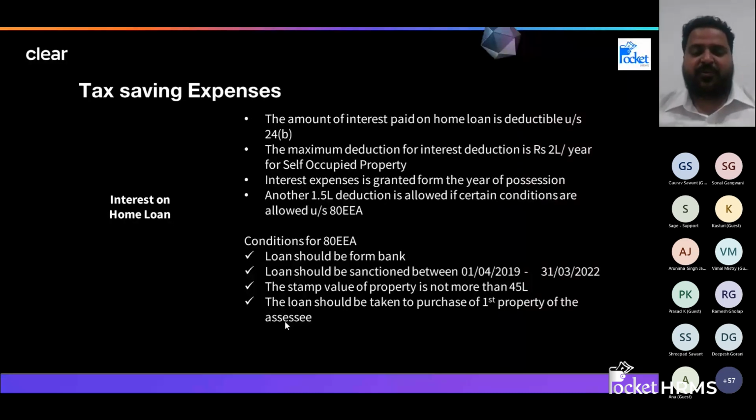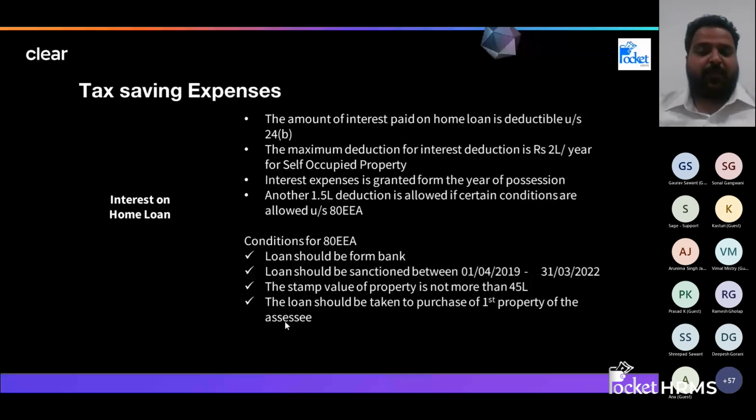I think this is very common. We should be knowing this. So you can claim the principal component under 80C. The entire limit of 80C is 1.5 lakhs. But in case you have a let out property, you have bought the property on loan, put it on rent, and you are receiving some rent. For example, if you put the property on a rent of 50,000 per month, this will give you 1,80,000 per year.